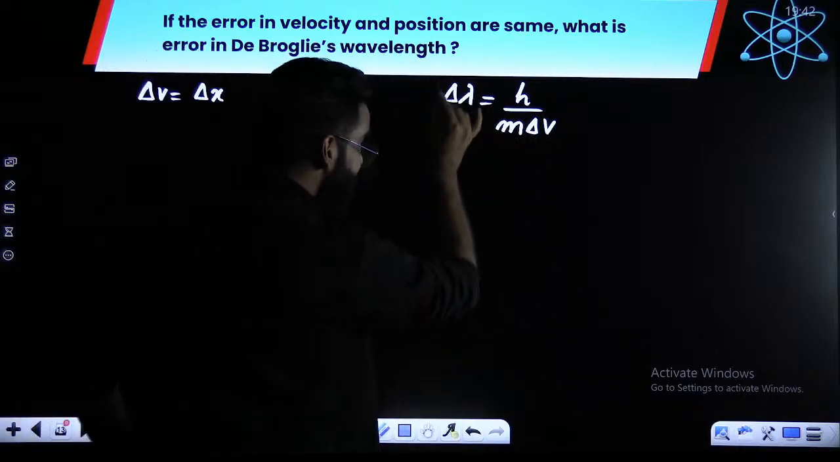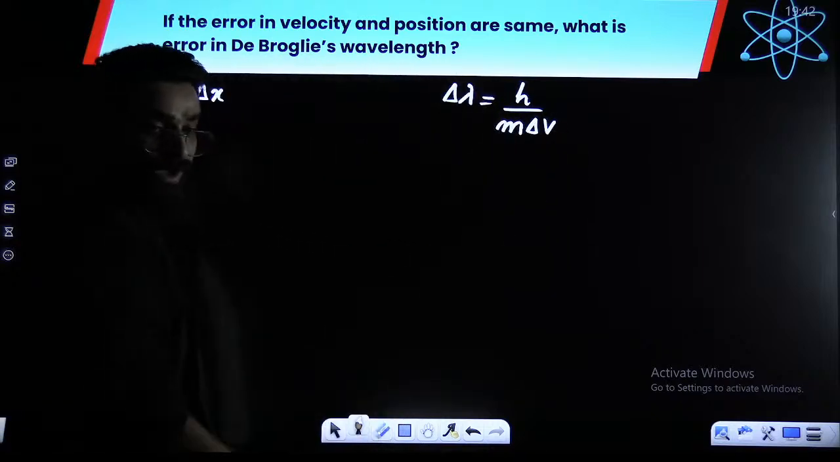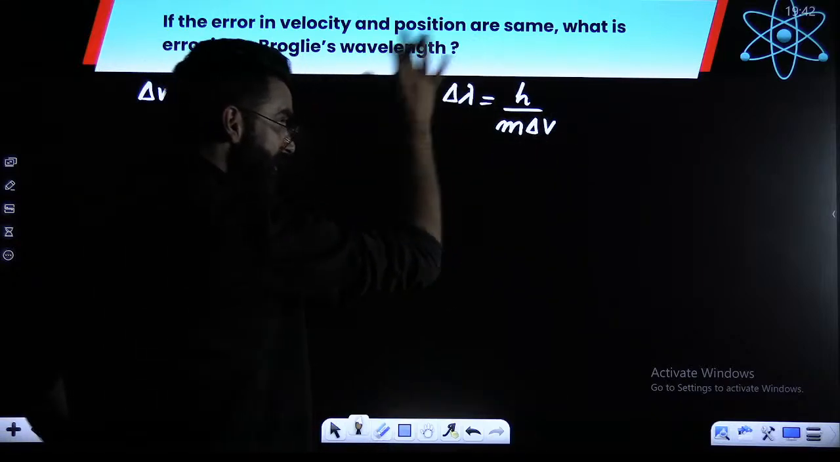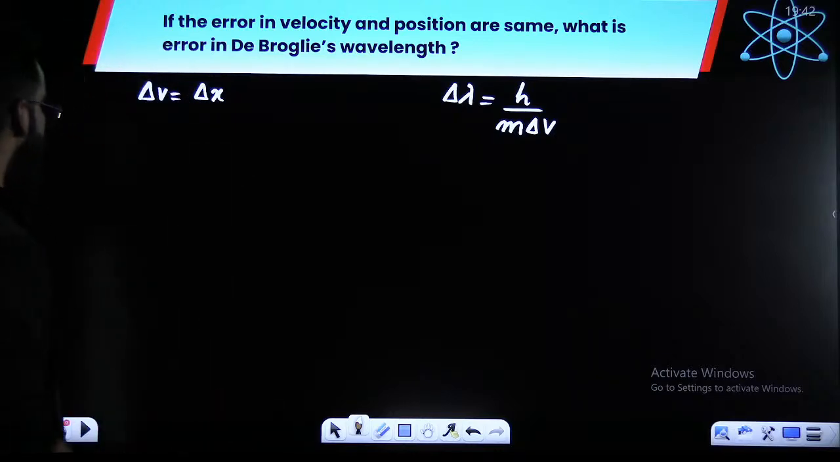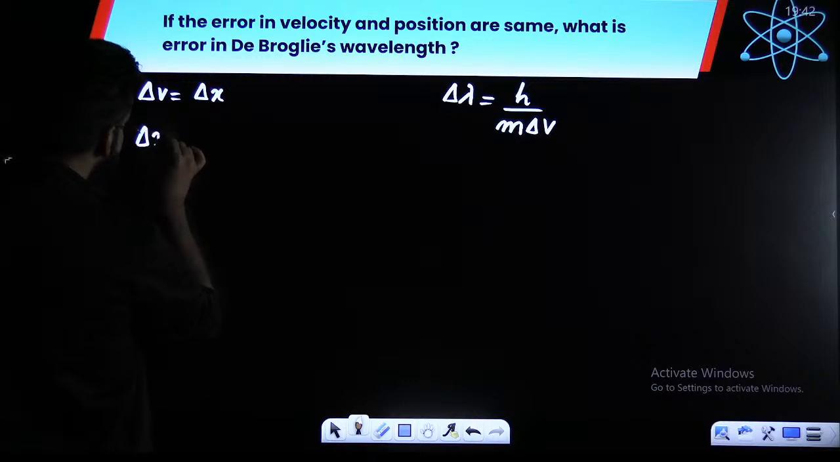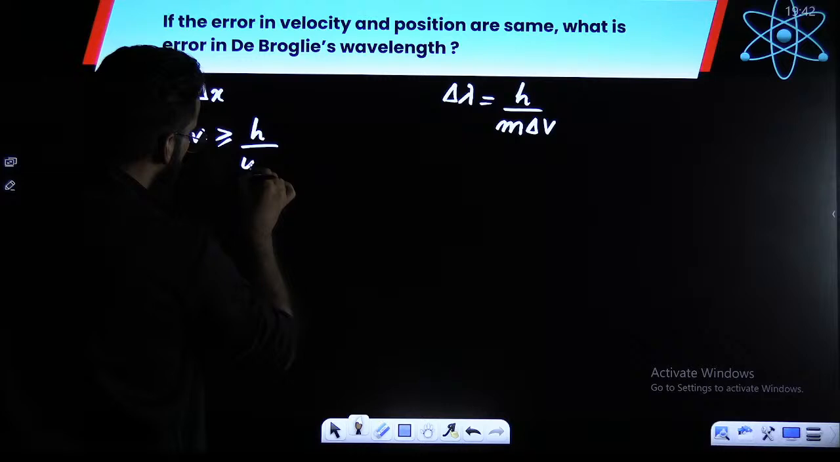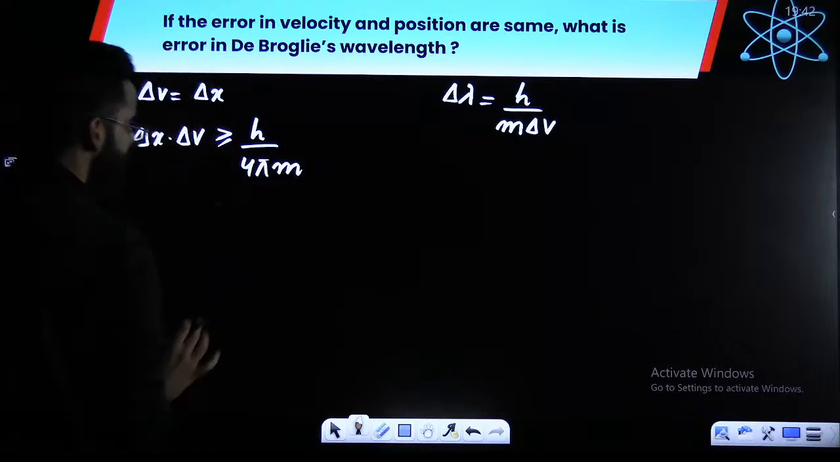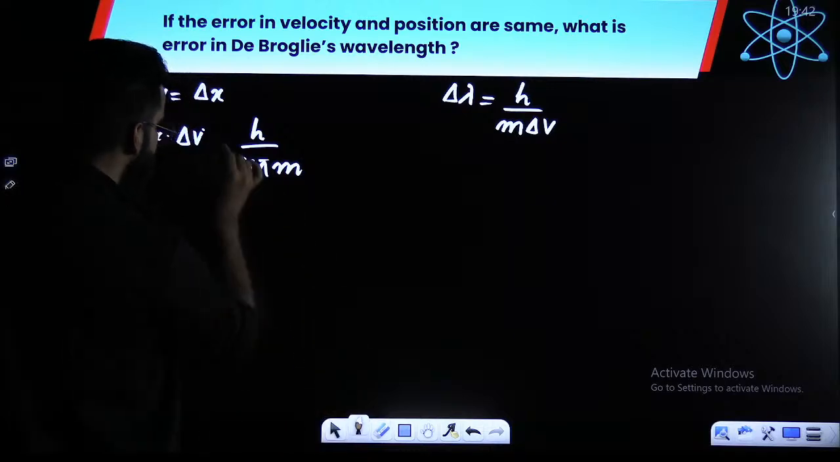So in order to get delta lambda, what do I need? I need the value of delta v. Once I get the value of delta v, I'll put it here, get the value of delta lambda. And how exactly I'm going to get it? Understand. I gave you one result: delta x dot delta v is greater than or equal to h upon 4 pi m. Right? For calculation purpose, I'll be using only the equal sign over here.